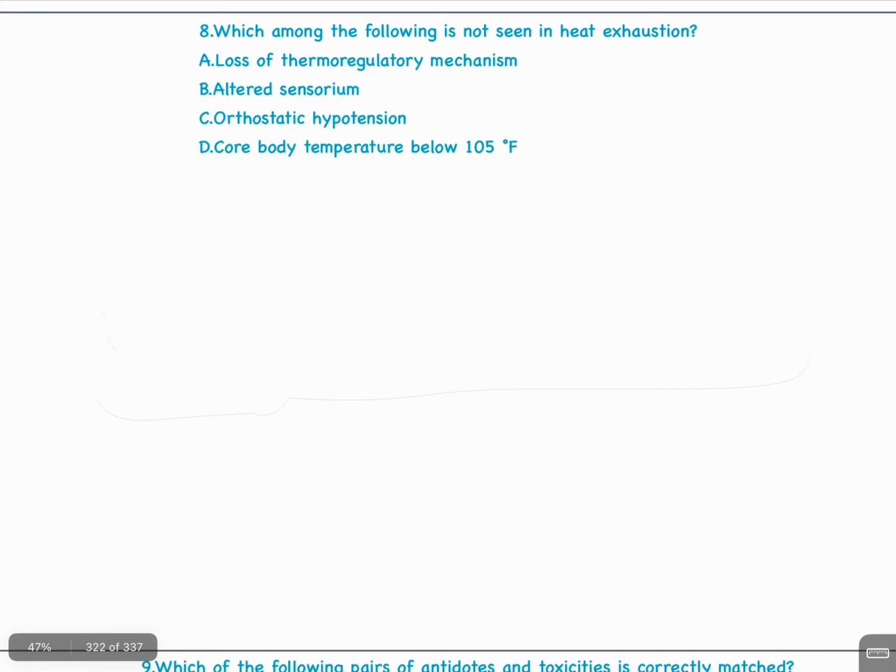Question number 8. Which among the following is not seen in heat exhaustion? A. Loss of thermoregulatory mechanism. B. Altered sensorium. C. Orthostatic hypotension. D. Core body temperature below 105 Fahrenheit.